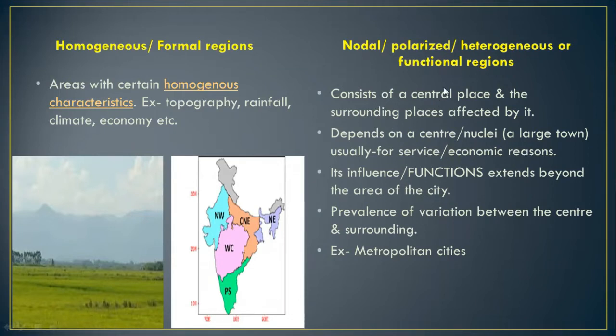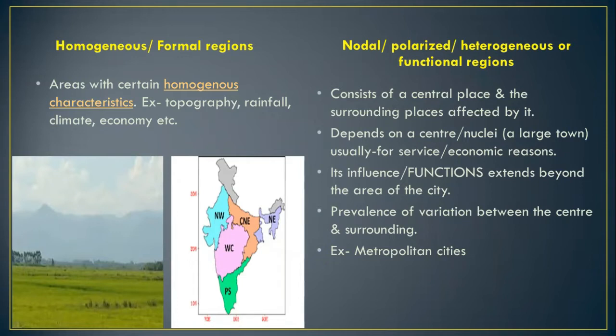This central place is also called the nodal place, the functional place, and the polarized place. The surrounding regions will depend upon this central place because of various functions, which can be service, economic, etc. So this is about the heterogeneous regions.